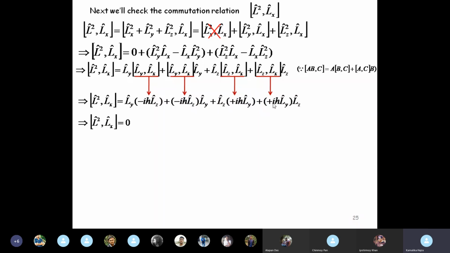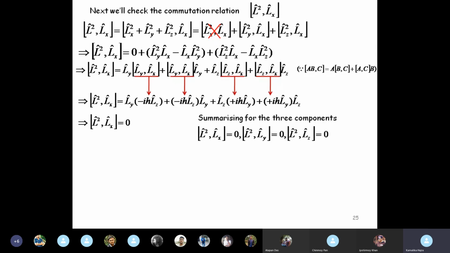We get [L², Lx] is 0. So summarizing for all the three components, we find [L², Lx] is 0, [L², Ly] is 0, [L², Lz] is 0, which means that L square is compatible with each component of L.